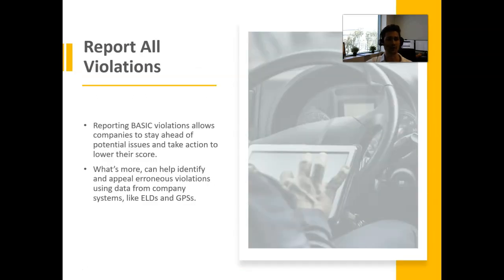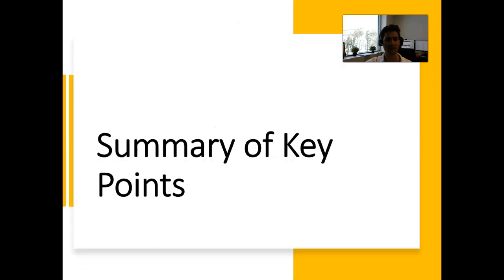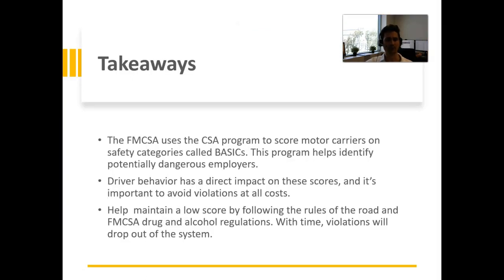You should report all violations. Reporting basic violations allows companies to stay ahead of potential issues and take action to lower their score. What's more, it's going to help you identify and appeal erroneous violations by using data from company systems like ELDs and GPSs. So in review, the FMCSA uses the CSA program to score motor carriers on safety categories called BASICs.